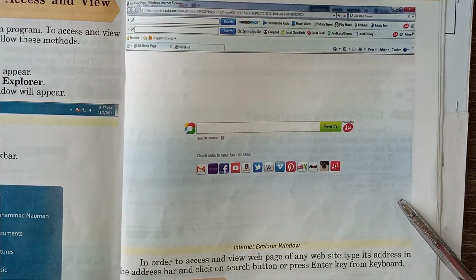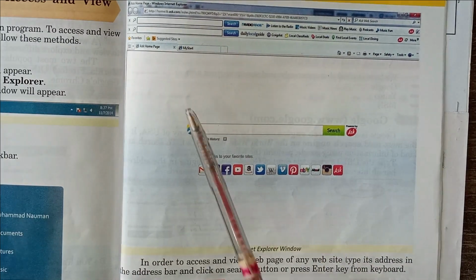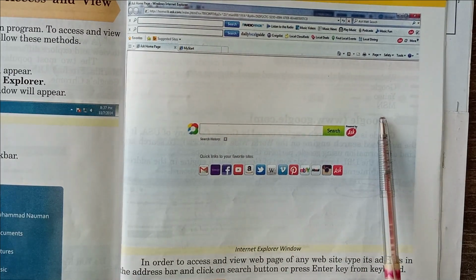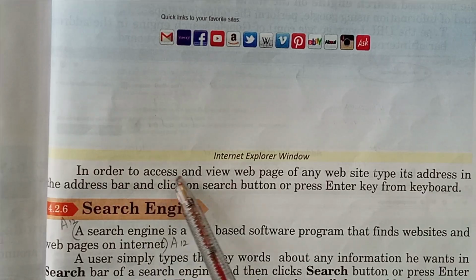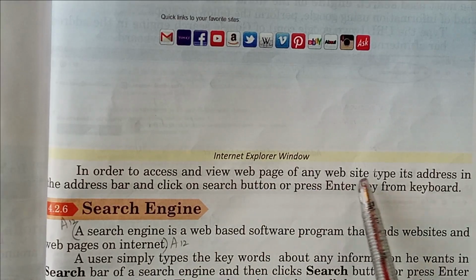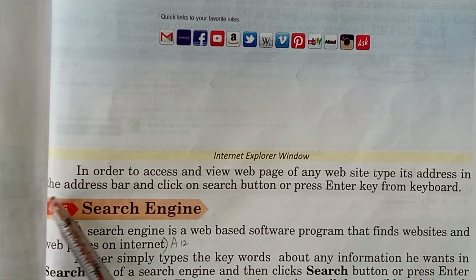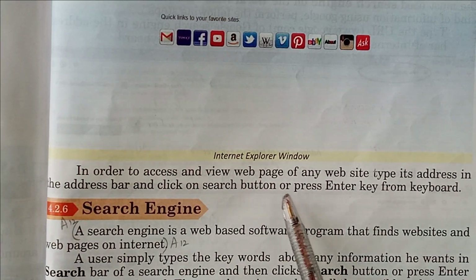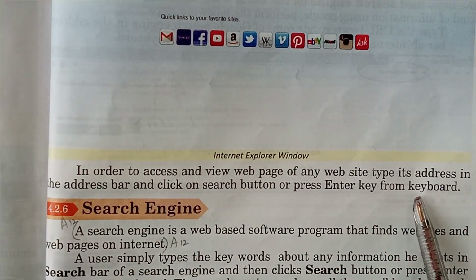Students, on page number 149, you can see this is the window of Internet Explorer. In order to access and view the web page of any website, type its address in the address bar, click on the search button, and press the enter key on the keyboard.